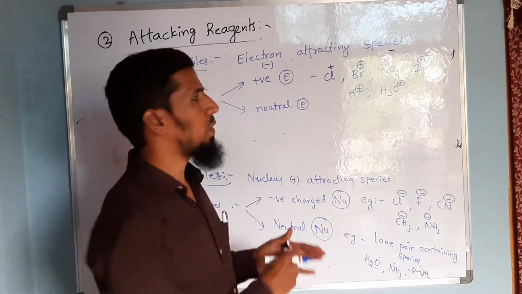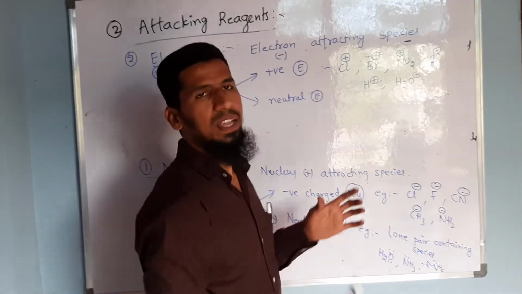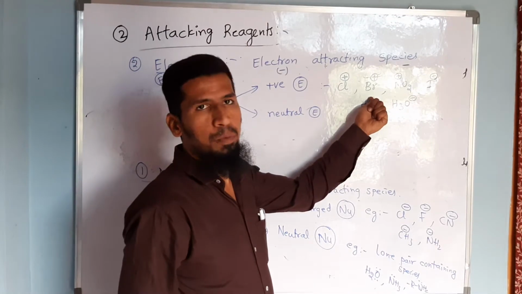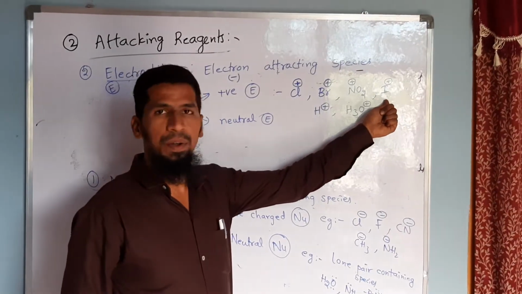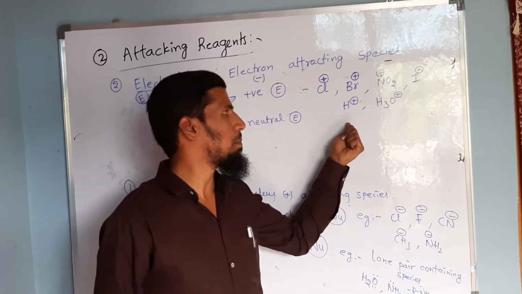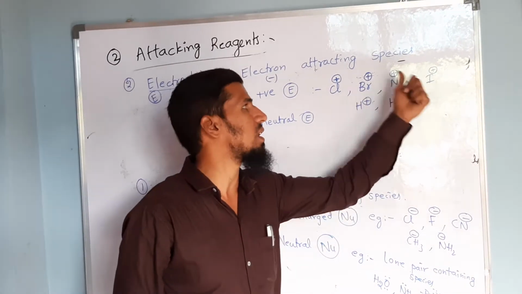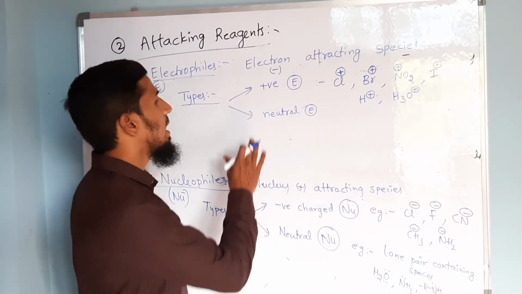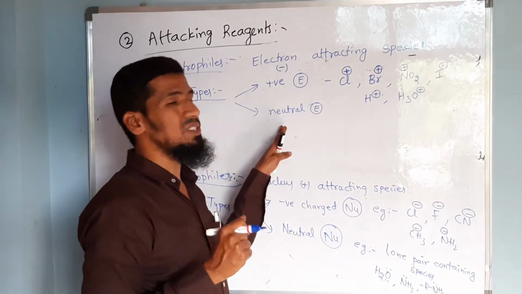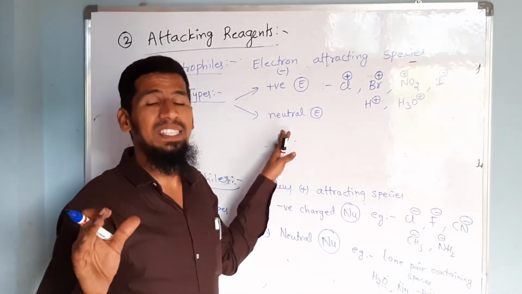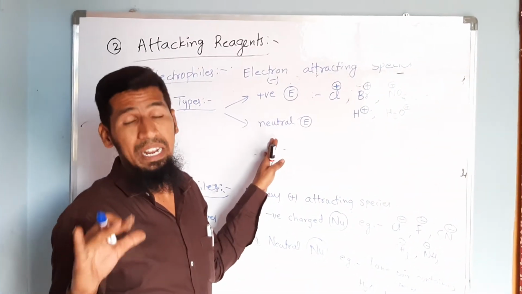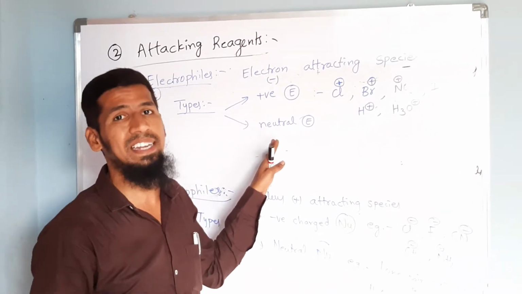Chlorine cation, chlorine electrophile, bromine electrophile, nitro electrophile, iodo electrophile, hydro H+ electrophile and hydronium ion. These all are considered as positively charged electrophiles. And now coming to the very important one, that is neutral electrophiles. Since they don't have any charge on them, how will the electron deficiency be generated here?